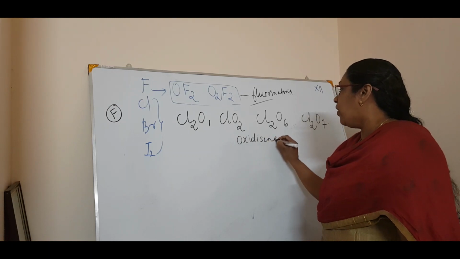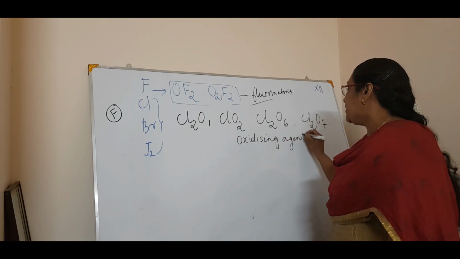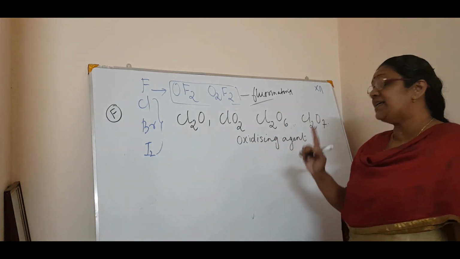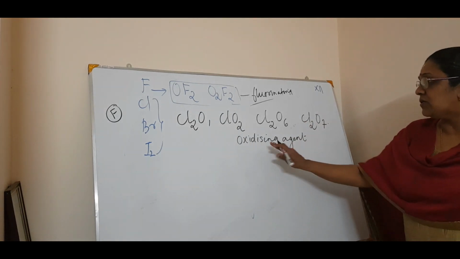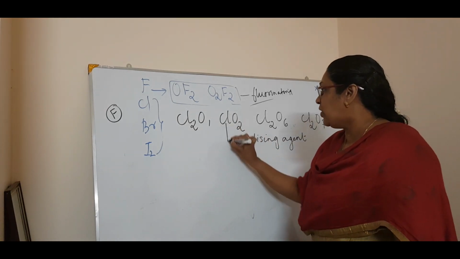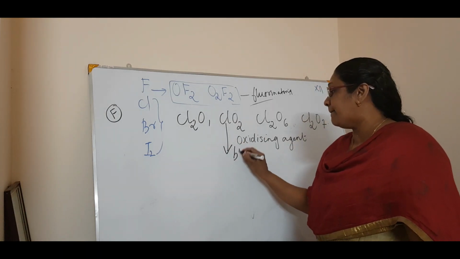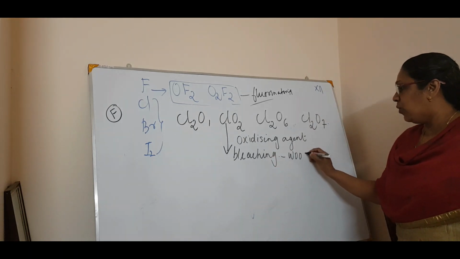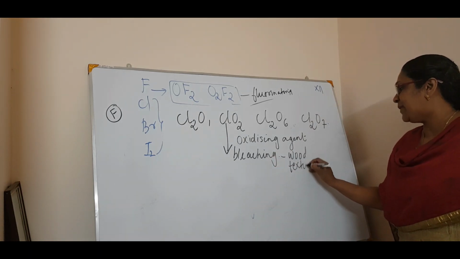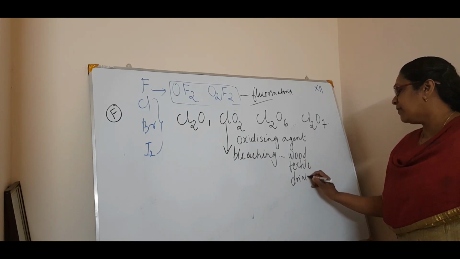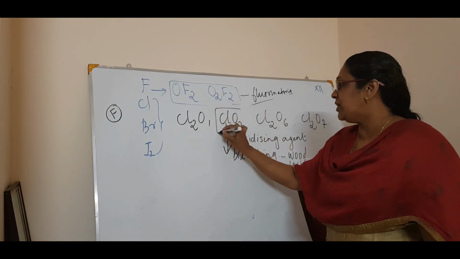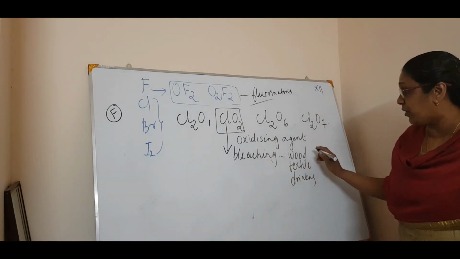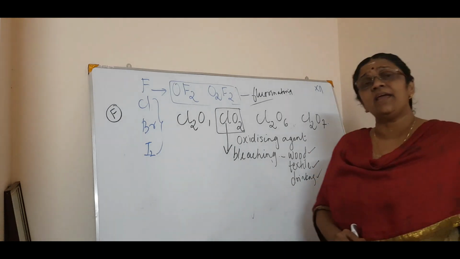That is a peculiarity: all the oxides, whether of fluorine, chlorine, bromine or iodine, are very good oxidizing agents. Moreover, ClO2 is used for bleaching wood pulp and textiles, as well as in drinking water, because of its oxidizing property.